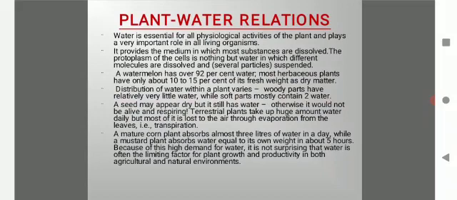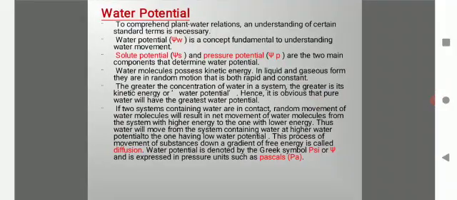A mature corn plant absorbs almost 3 liters of water in a day, while a mustard plant absorbs water equal to its own weight in about 5 hours. Because of this high demand for water, it is not surprising that water is often the limiting factor for plant growth and productivity in both agricultural and natural environments. Coming to water potential.